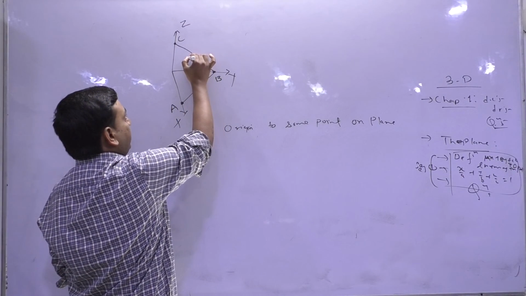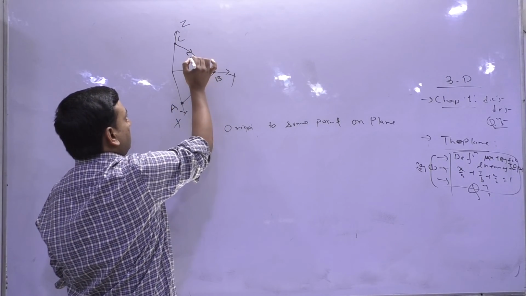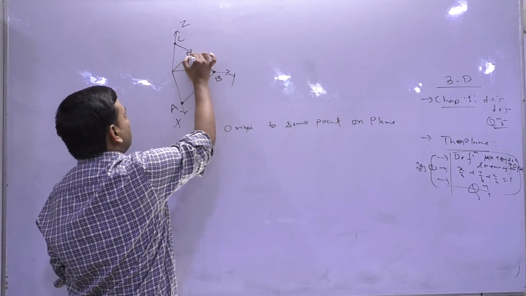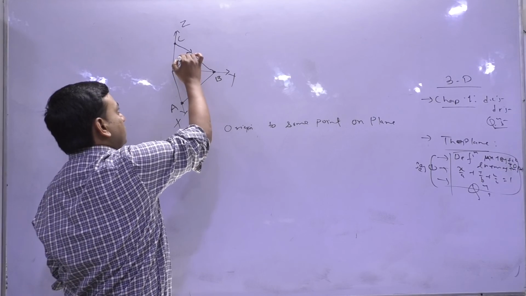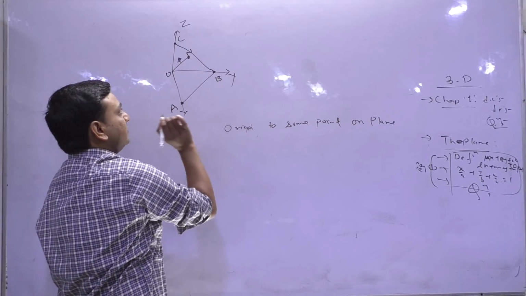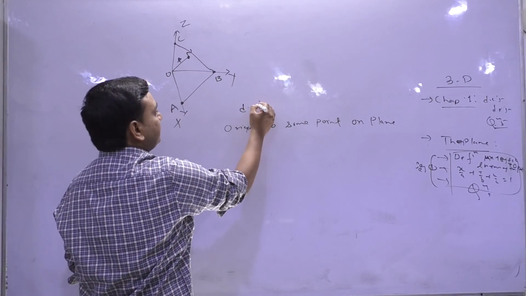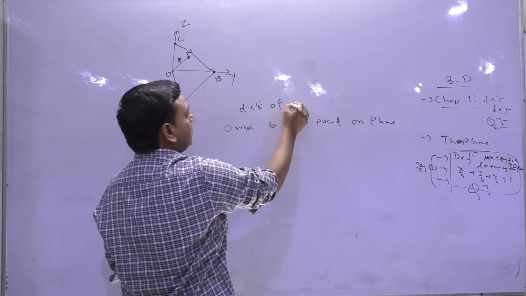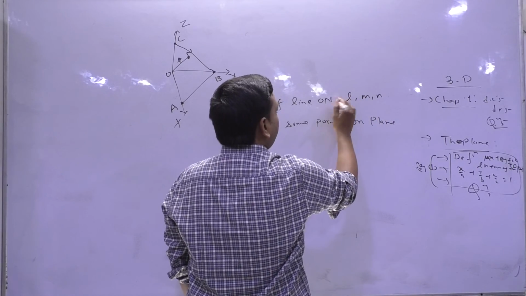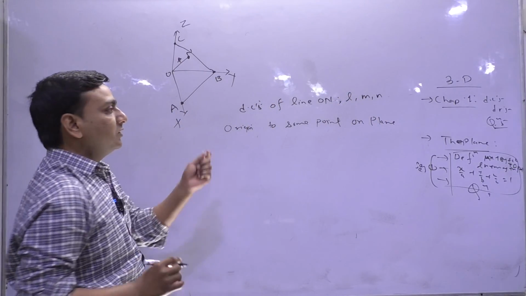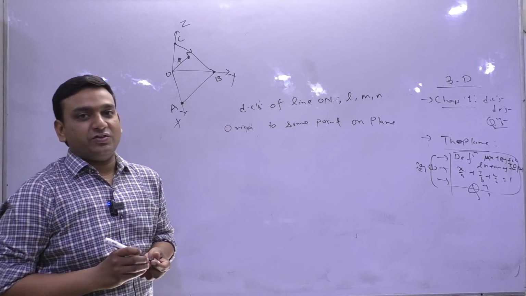Suppose that point is this N. So when we talk about the normal form, if this distance is ON and the DCs of line ON are L, M, N, then they want to know what is the equation of the plane.